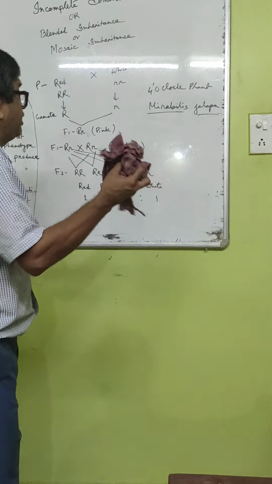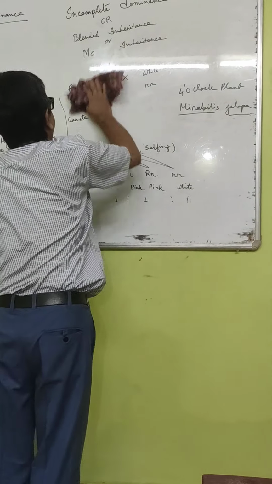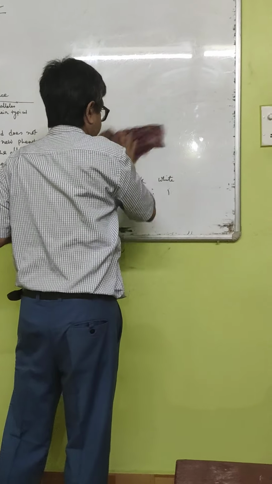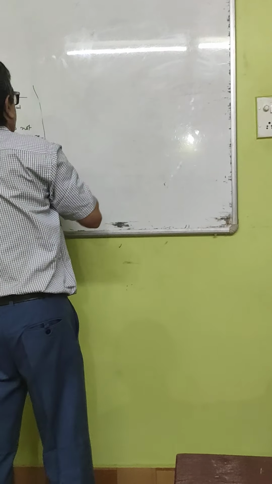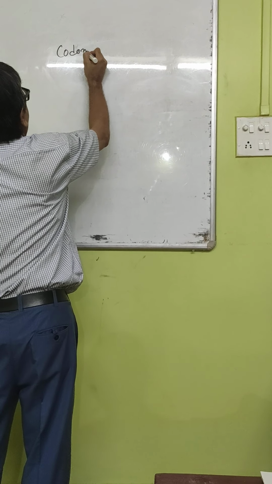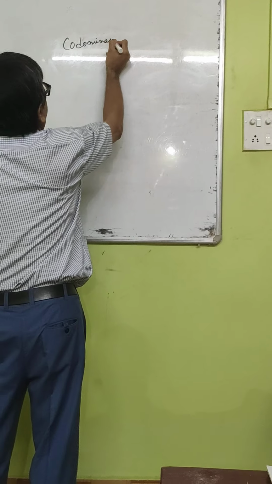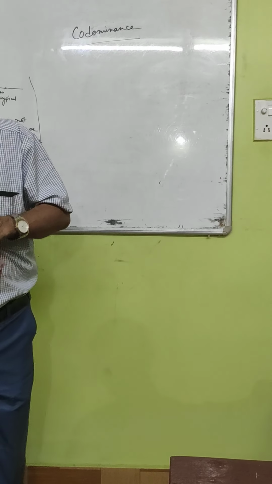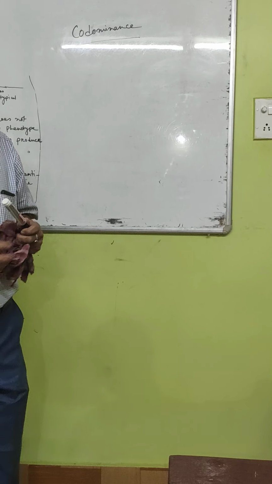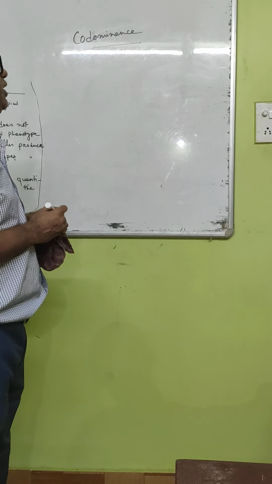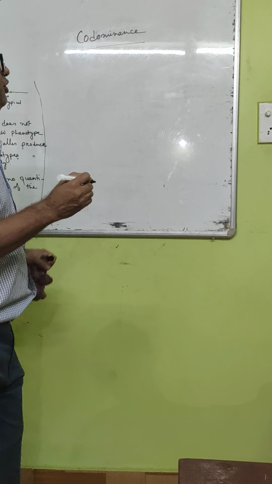Now I will discuss another one that is called codominance. It is somewhat different from incomplete dominance, and codominance we can see in human blood groups.